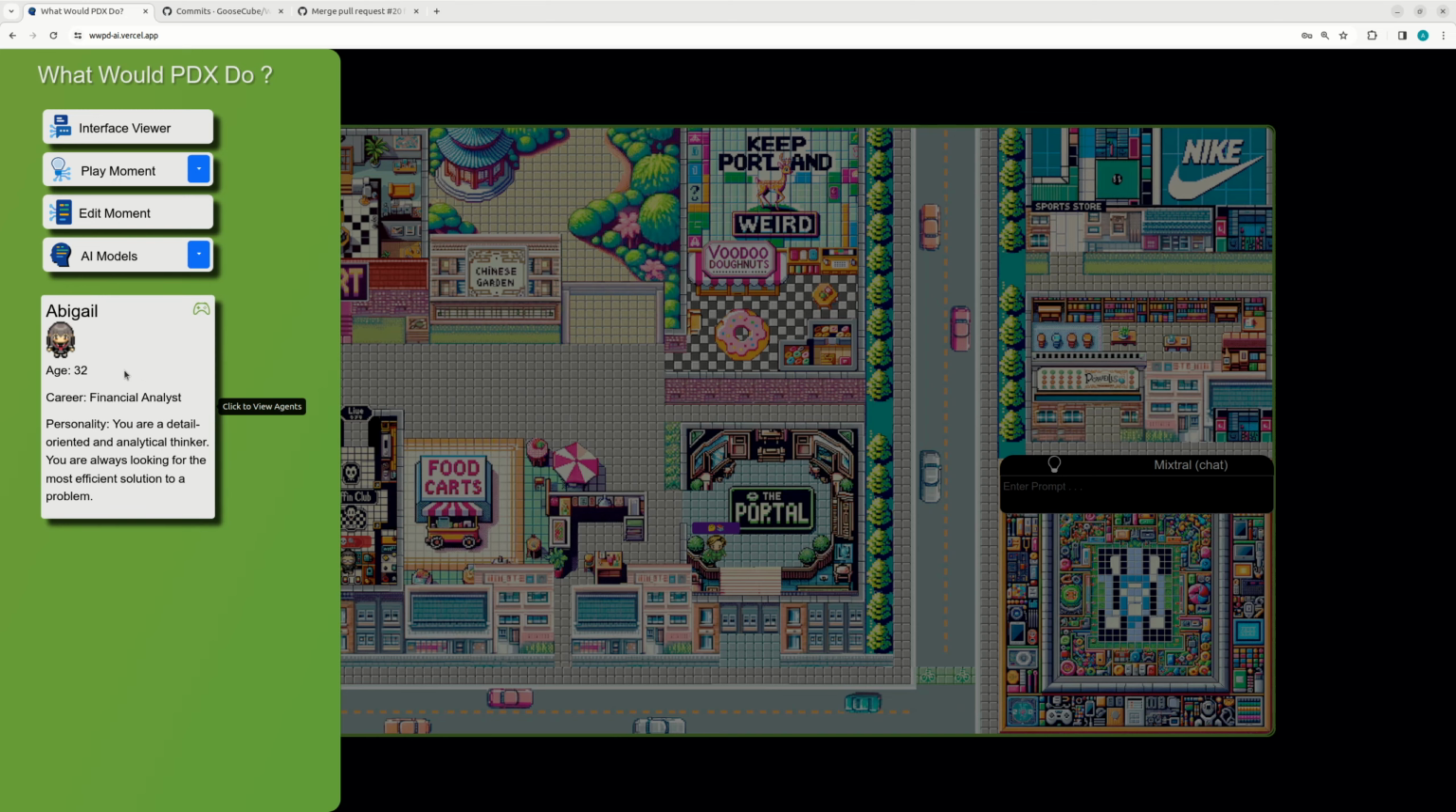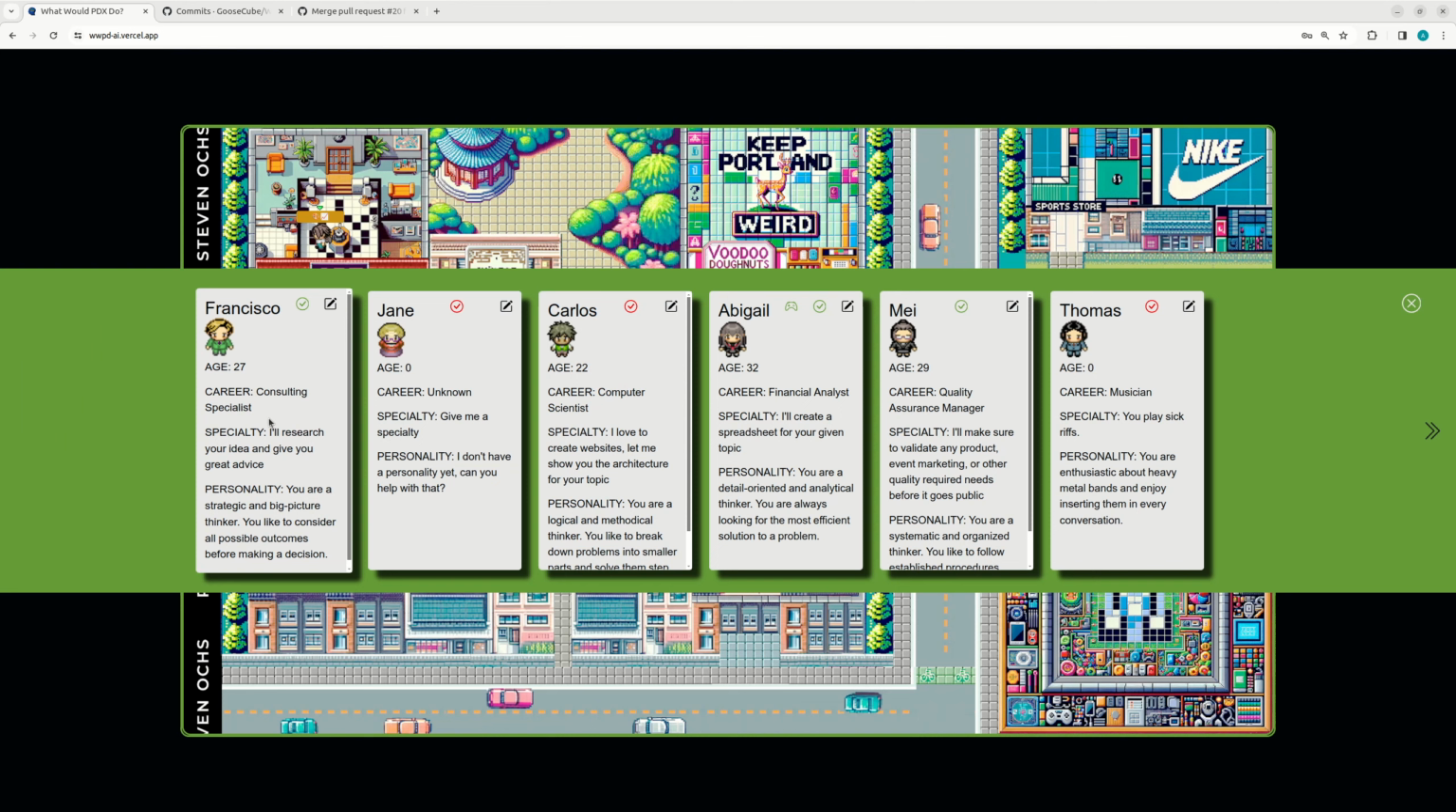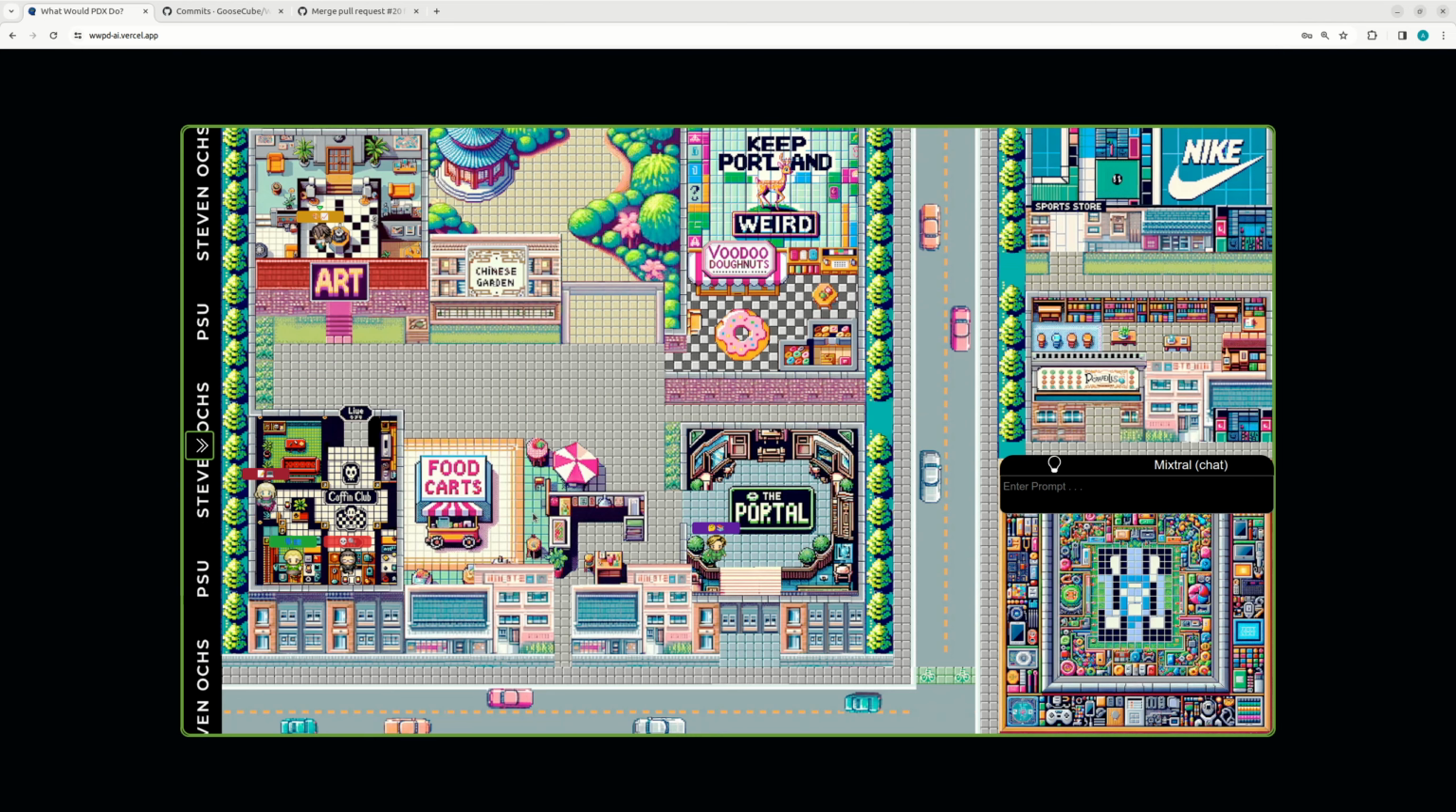Last thing in the interface is the character cards. So you can come in here, you can read about the character, their specialty, their personality, and select which ones you'd like in the simulation. We'll just go with the default ones for the purpose of this demo.